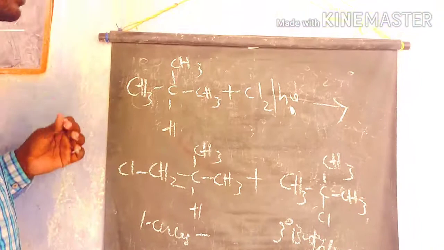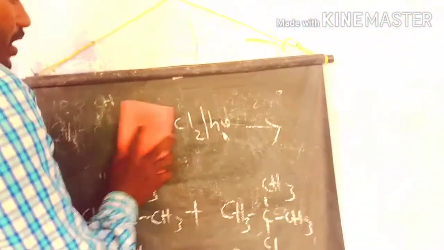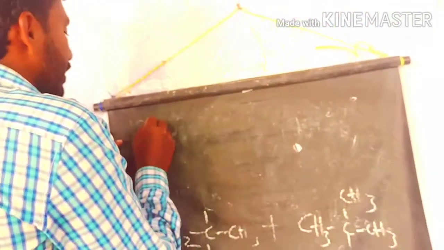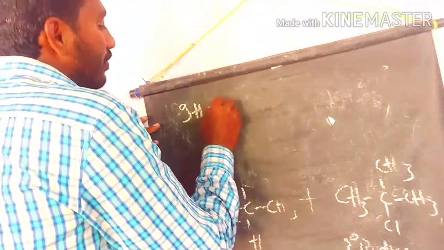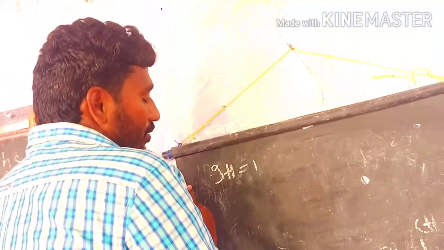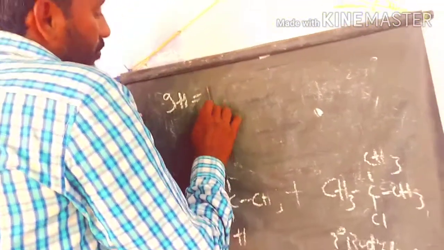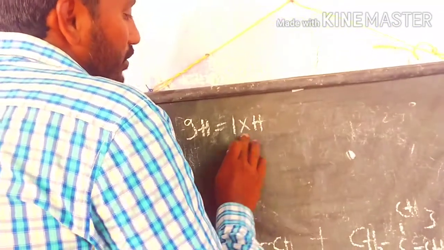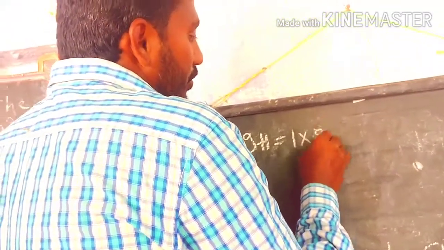So let's see the selectivity rules of chlorine. We have the 9 primary hydrogens of isobutane, and the chlorine ratio is 1, so 1 into 9, 9.